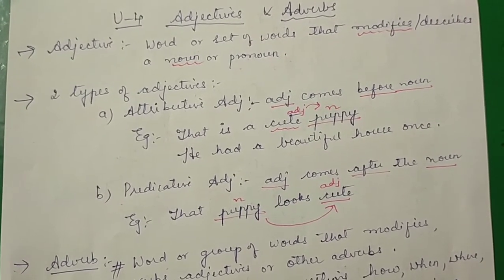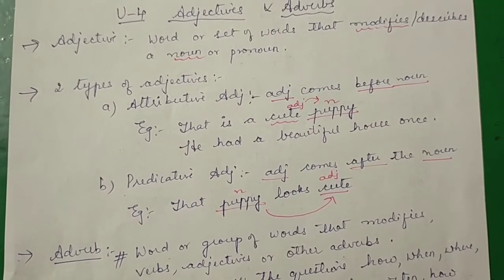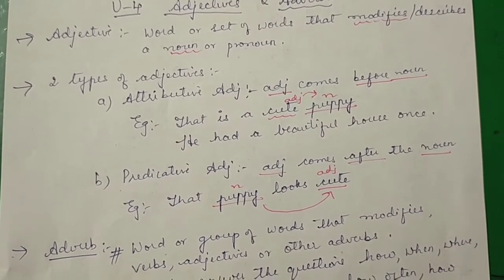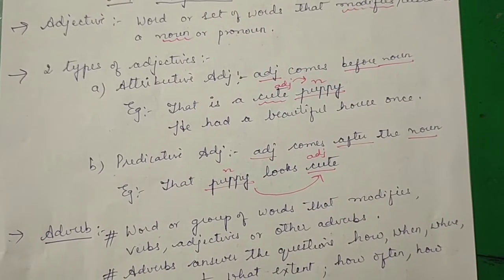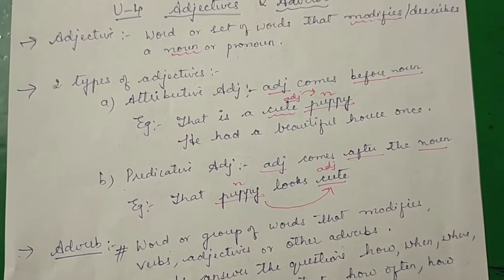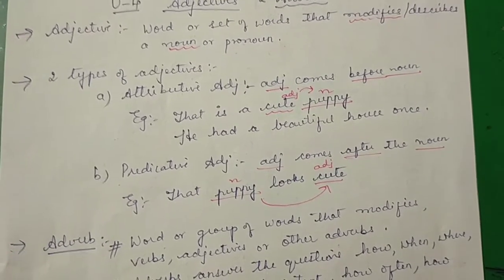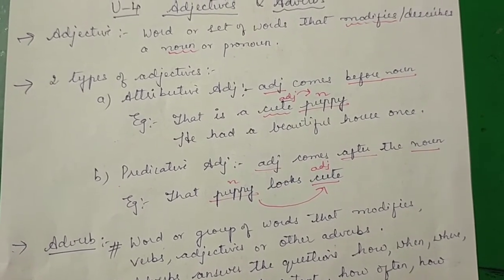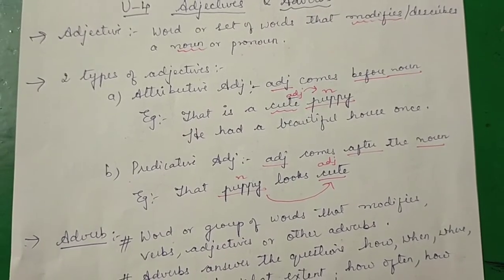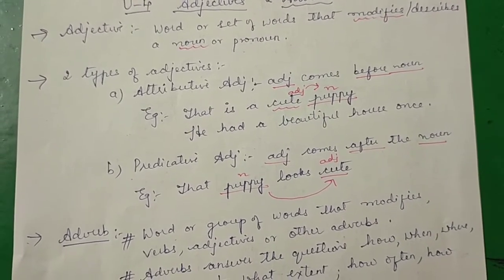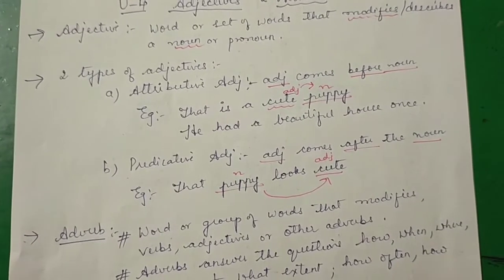An adjective is a word or a set of words that modifies or describes or gives more meaning to a noun or a pronoun. So firstly, there are two types of adjectives, attributive adjective and predicative adjective. If an adjective comes before a noun, it is called an attributive adjective. For example, that is a cute puppy. Puppy is the noun here and the puppy is cute. So cute describes the noun puppy. So cute is the adjective.